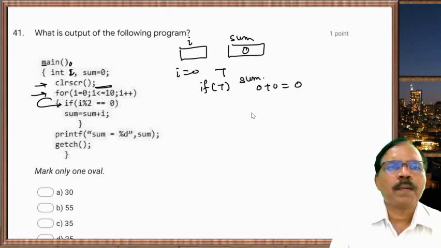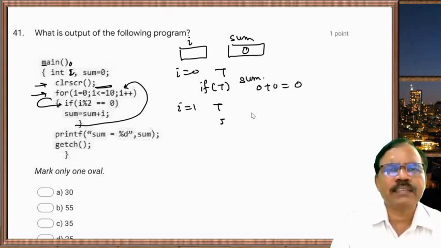Now it goes back, i equal to 1. The condition is true. So for the if condition, it is false, so this statement is not executed. So sum will remain 0.